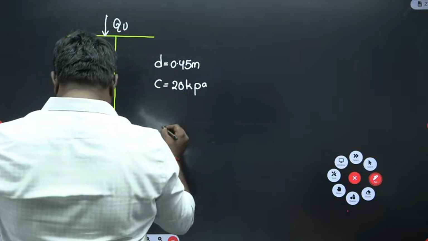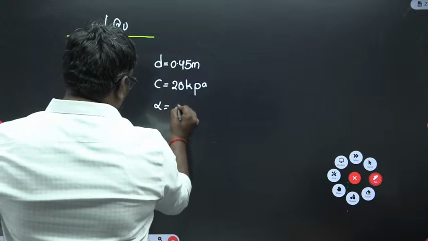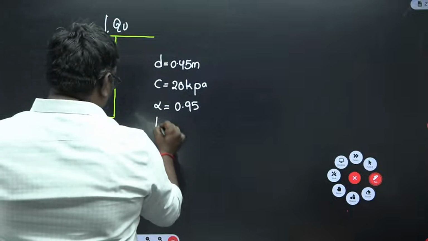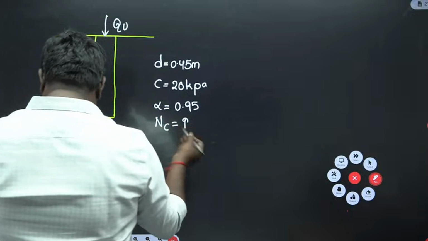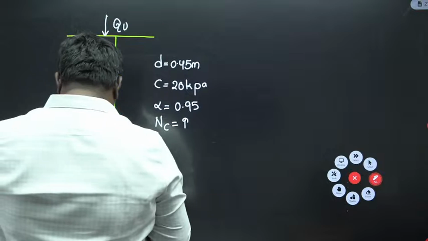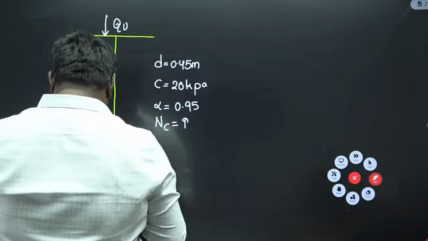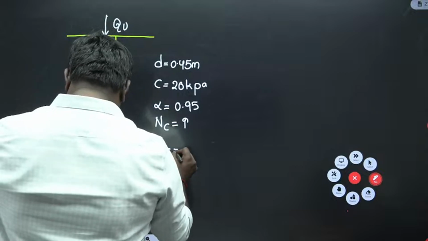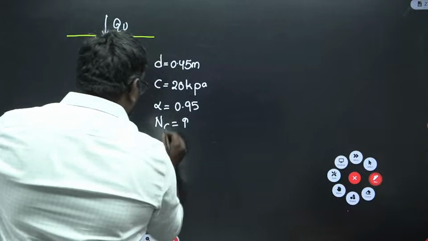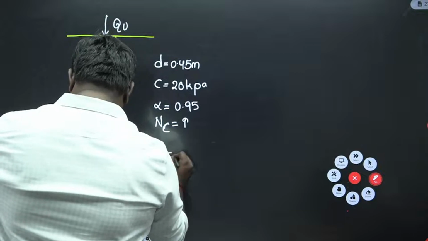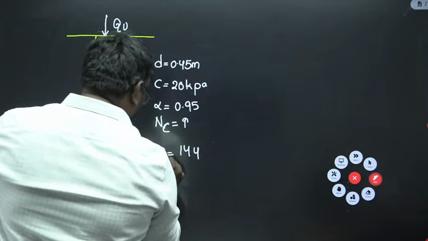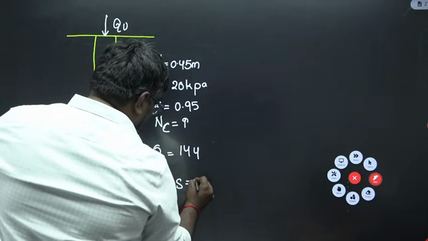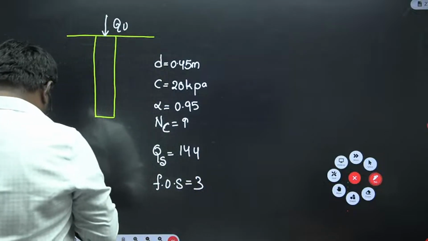Okay. Alpha is equal to 0.95. They have given NC is equal to 9. Usually they will not give it, but they have given this. That is a lucky thing for you. Okay. C, NC. Now QS, safe load, is equal to how much, sir? Q ultimate load, I think. Q is equal to 144. So safe load. And the factor of safety is equal to how much, sir? 3. Here gamma they have given.